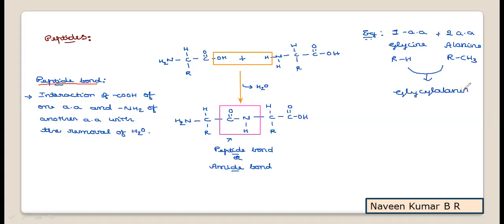So glycylalanine is a peptide which is obtained by the interaction of the carboxylic group of glycine with the amine group of alanine. In this way you can take any example. The NCERT preferred example is this. Either between two glycine, or between two alanine, or between one glycine and one alanine, you can represent how a peptide bond is formed.